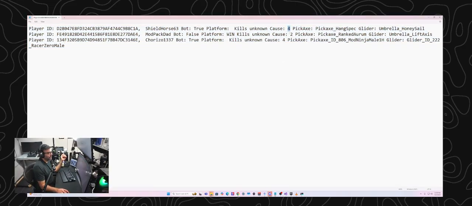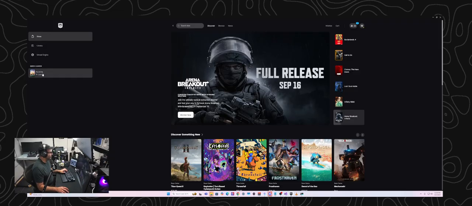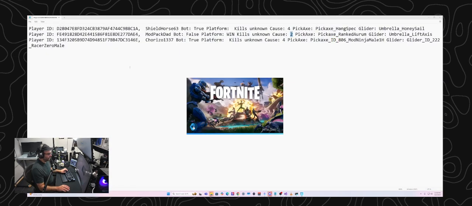One obvious way to figure out what these mean would be to just go into game, kill yourself, and then look at the files, and then look at what death cause is set to. We could actually try that right now. I could just try to go in and die of fall damage in a game. Should we do that? Let's do that. We can run an experiment here. So let me go ahead and start up Fortnite, and we will try this. I'm just going to try to die in a game of fall damage, and then we'll see what the death code is. We can do that as an experiment.